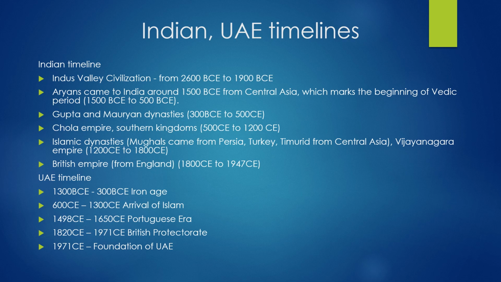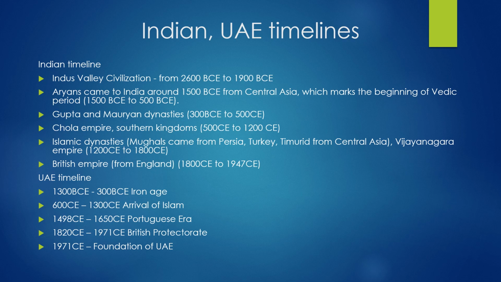Aryans came from Central Asia, and it marks the beginning of Vedic period for around 1000 years. We have records of what Aryans did because Aryans wrote many books, Upanishads, Vedas, and hence it's called Vedic period, the epics. So that's recorded history. Later we had Gupta and Mauryan dynasties and so on, so forth.